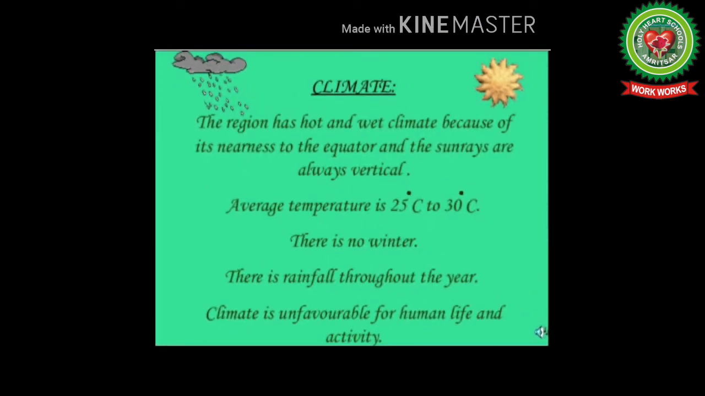Next point is climate conditions. The region has hot and wet climate because of its nearness to the equator, and the sun rays are always vertical. Average temperature is 25 degrees Celsius to 30 degrees Celsius. There is no winter. There is rainfall throughout the year. Climate is unfavorable for human life and activity.